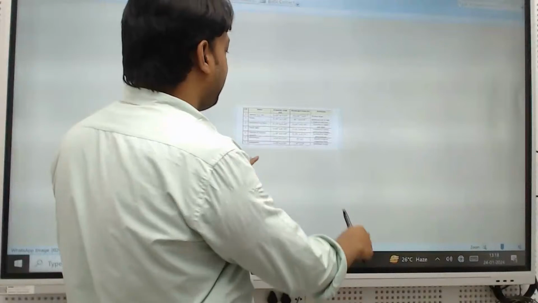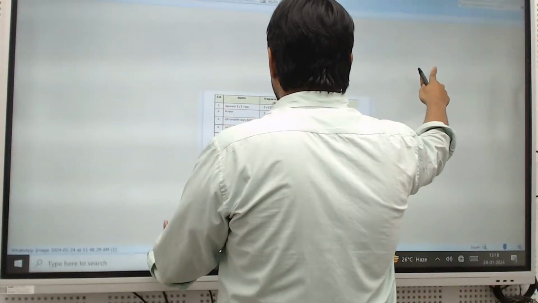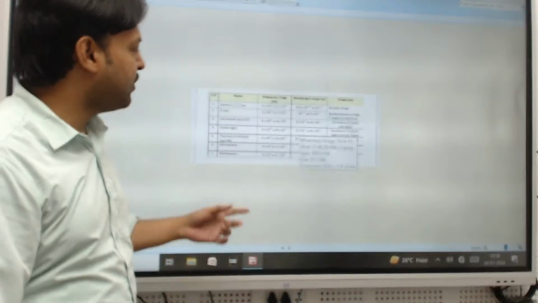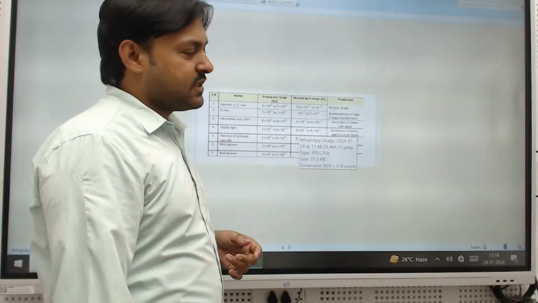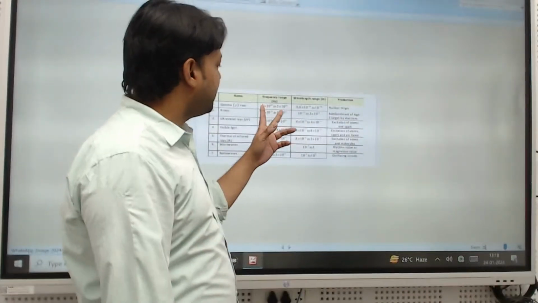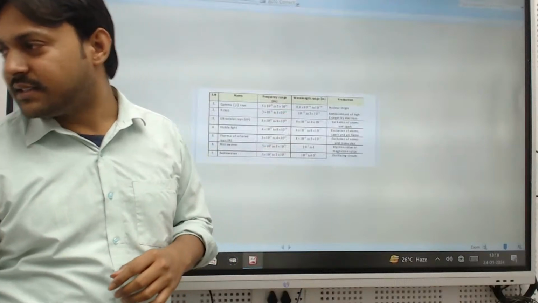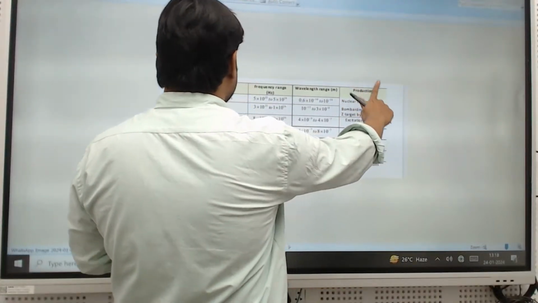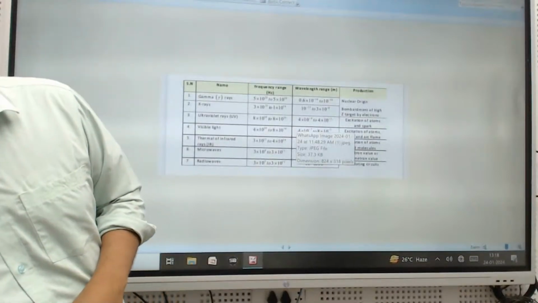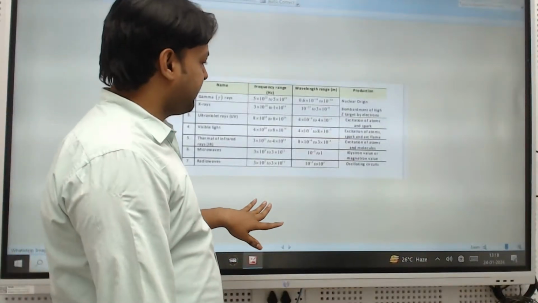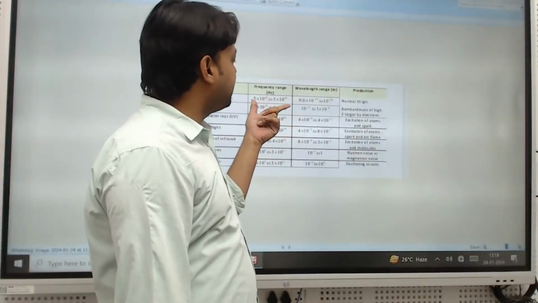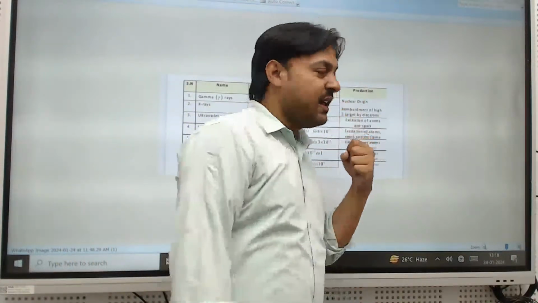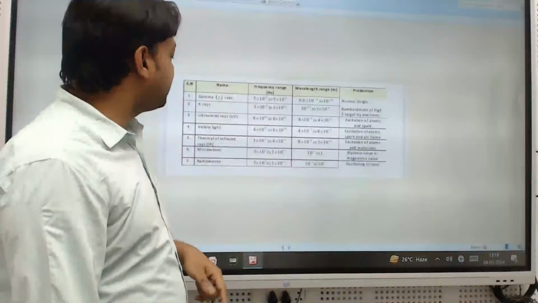In any material, this type of chart will be there. In NCERT also the same chart is there. So for gamma rays you can see the frequency ranges and wavelength ranges, and from where gamma rays are generated.